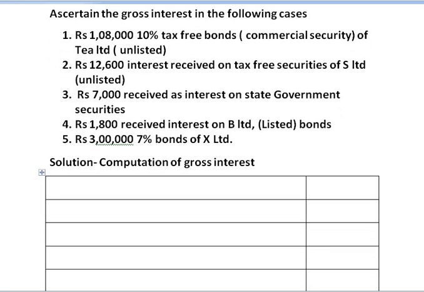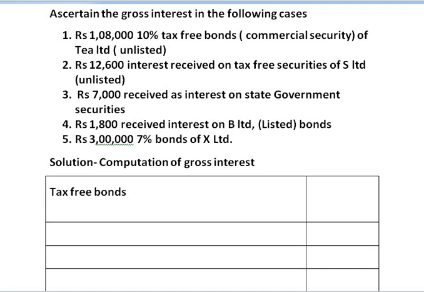First we have to find it out for the first one, that is tax free bonds. I request all of you to note down the sum first before solving it. First is tax free bonds which are commercial securities.